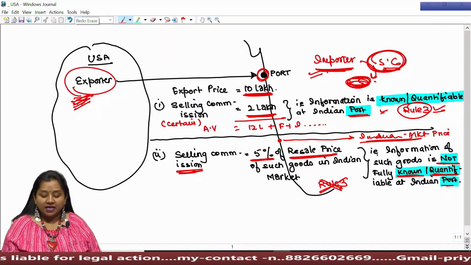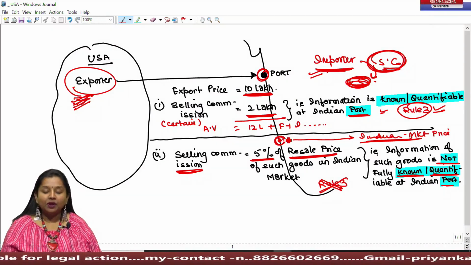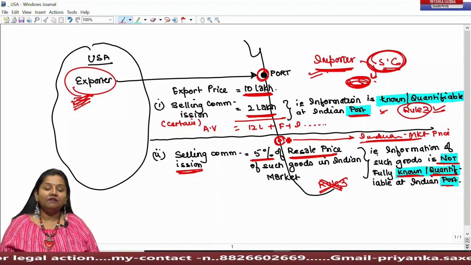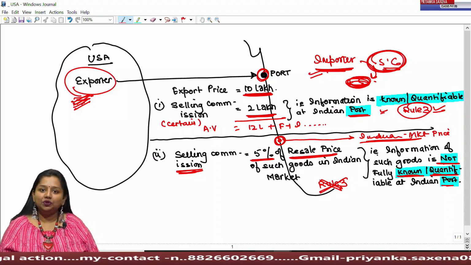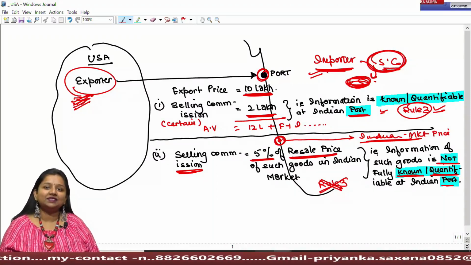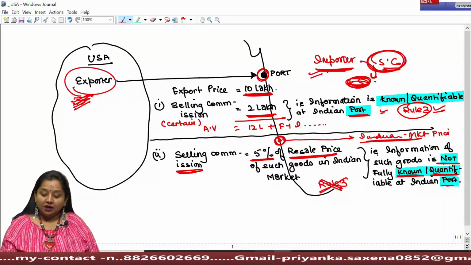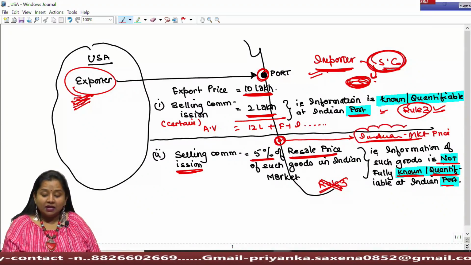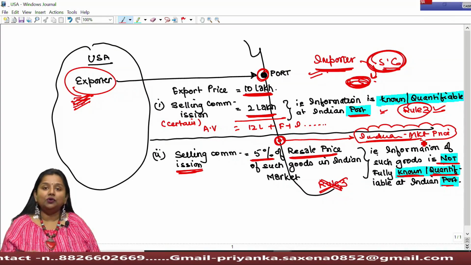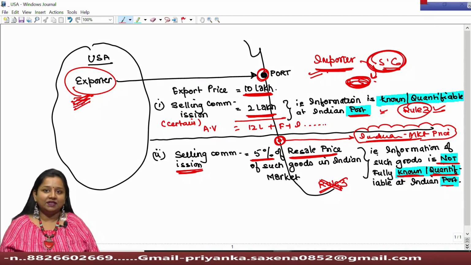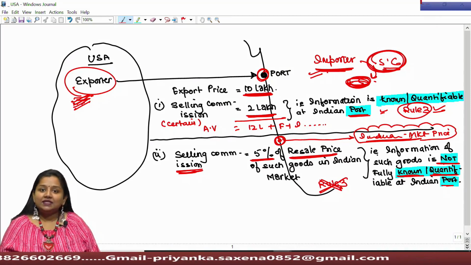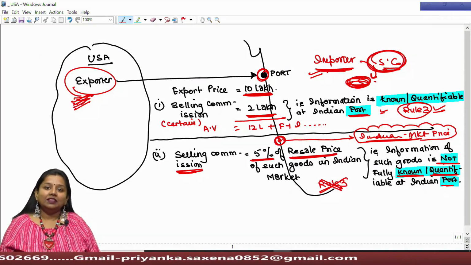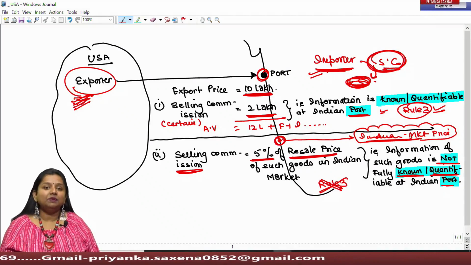Now obviously, at the Indian port where goods are being unloaded and where the assessee has to compute duty, for which assessable value is required, the Indian market price is not known to the importer himself, because it is not ascertainable where the goods can be sold.